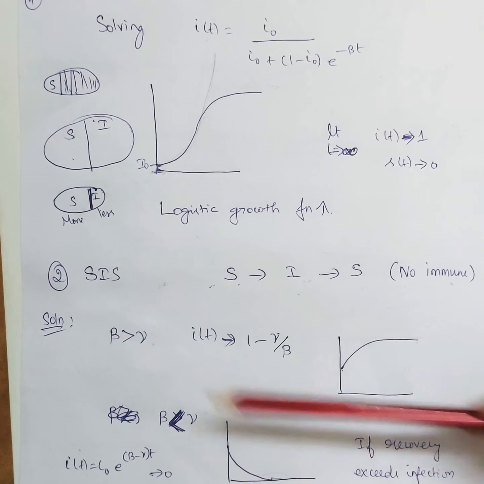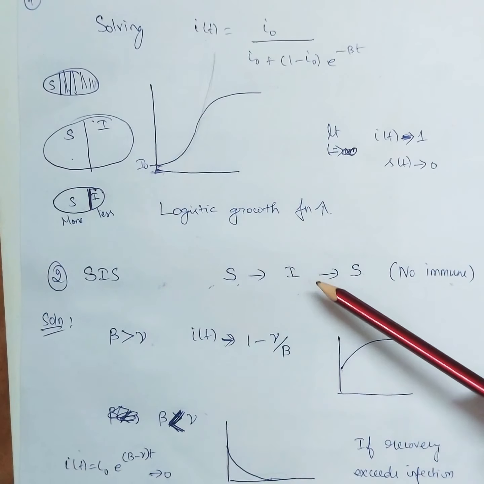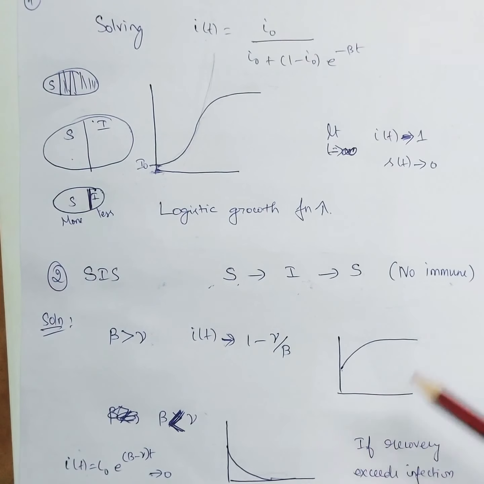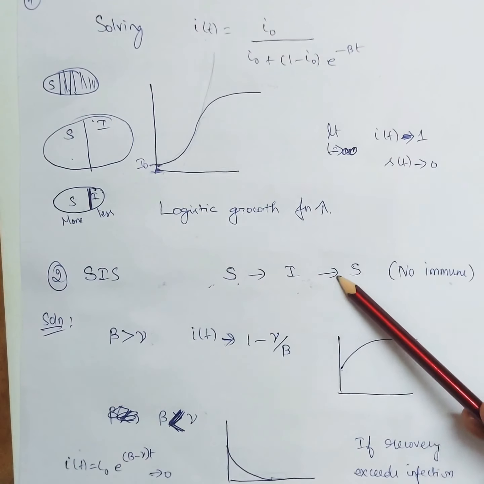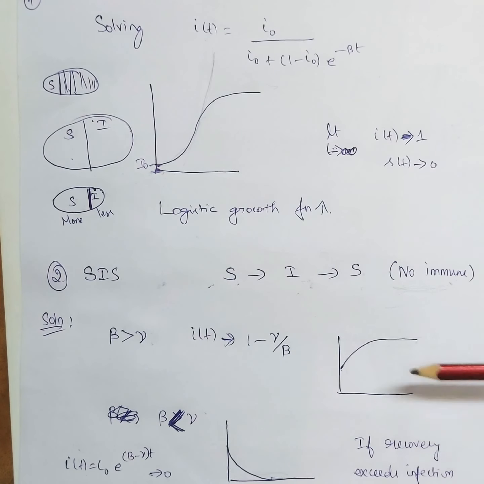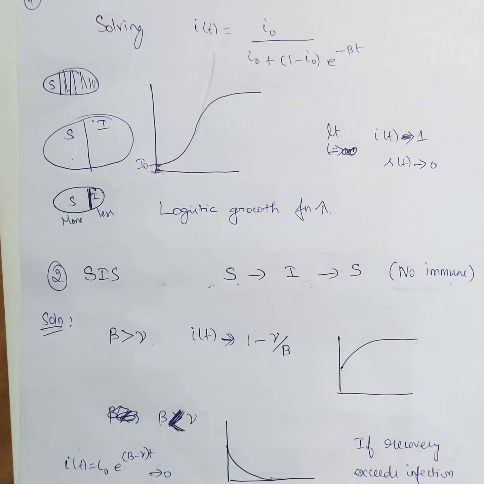And the second model is SIS. That is, susceptibles will become infected people. So infected people may recover, but after the recovery, again they are prone to the same disease. So in this case, we can call it a no immune model. Since this no immune model will not suit the current COVID-19, I'm not going to discuss much about it. But I want to discuss the solution graph of this.